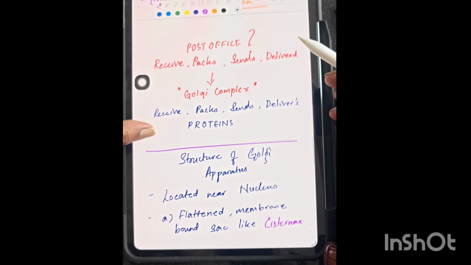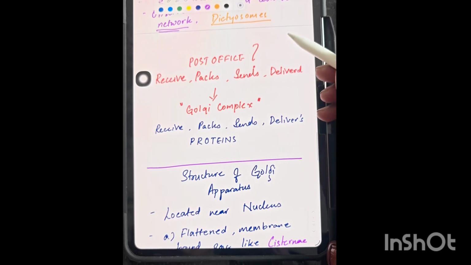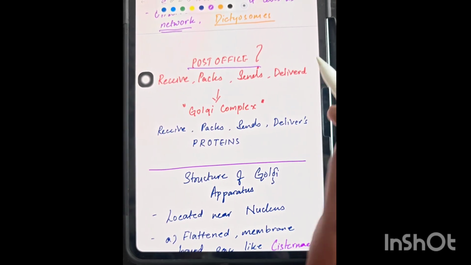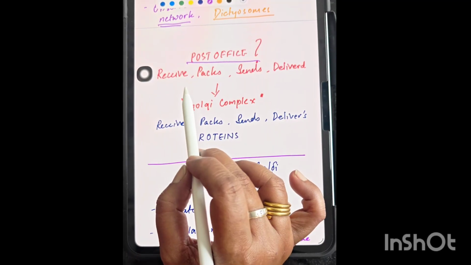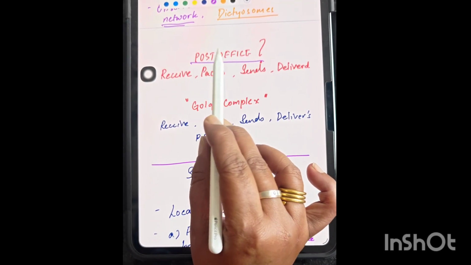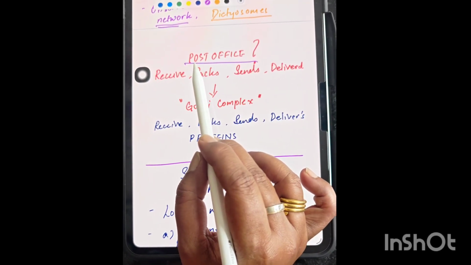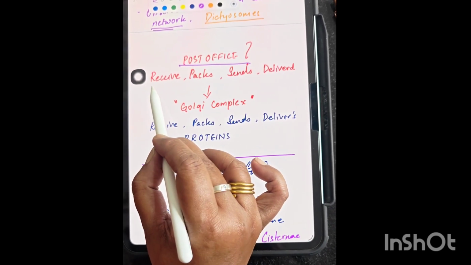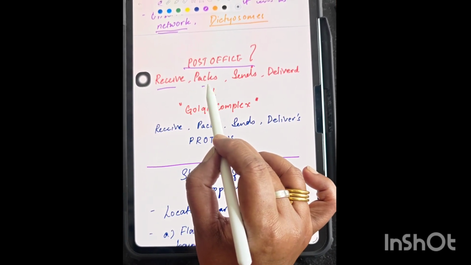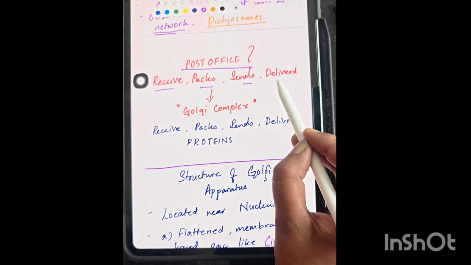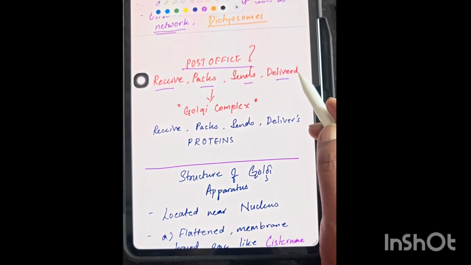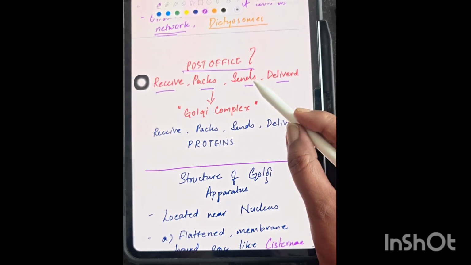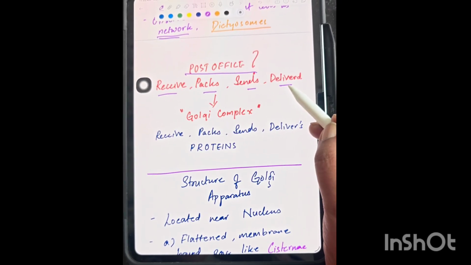Okay, so you might know that in your city there is a post office. What is the role of the post office? Though we have mobiles today, there is always a post office in any city. It actually receives the messages, packs them, sends them and delivers them to the exact location wherever required. Not just a random place, the message or the parcel will be delivered.